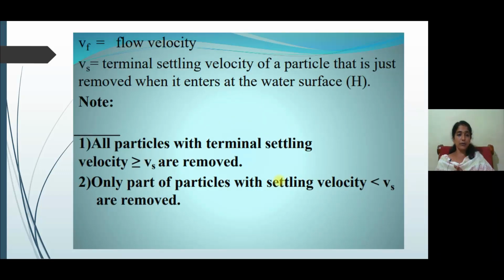Then Vf is the flow velocity, Vs is the terminal settling velocity of a particle that is just removed when it enters the water surface. Then all particles with a terminal velocity greater than or equal to the settling velocity are removed, as same as that of water supply engineering. Only part of particles with a settling velocity less than Vs are also removed.